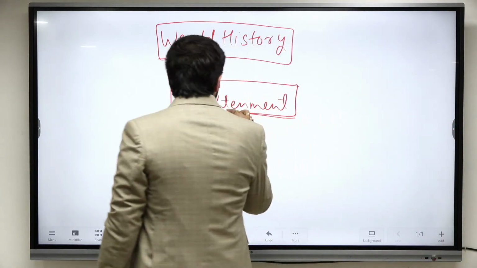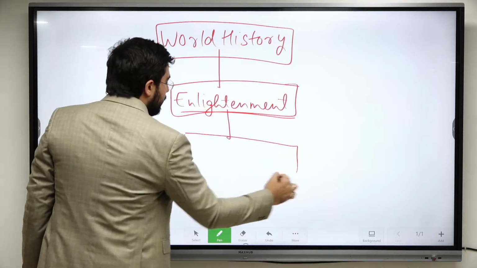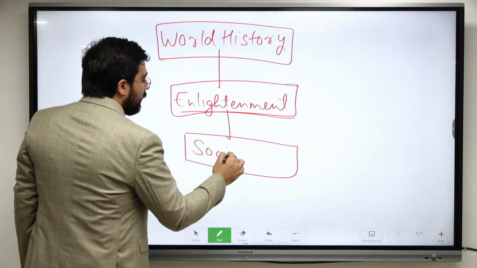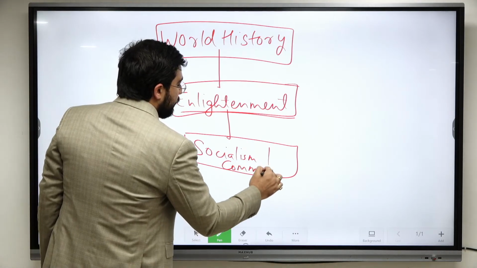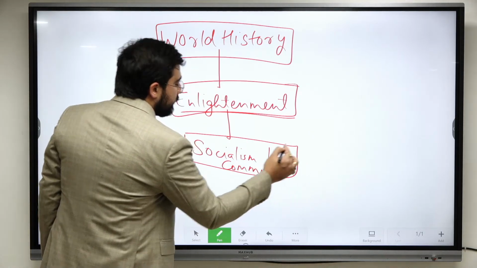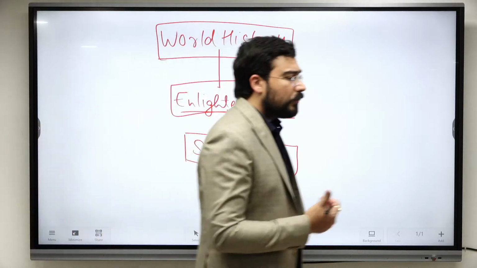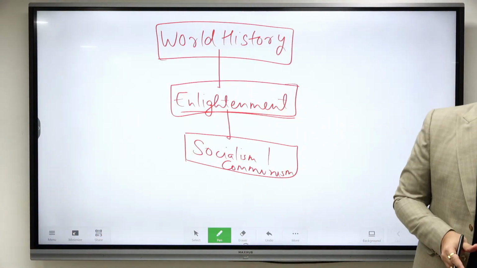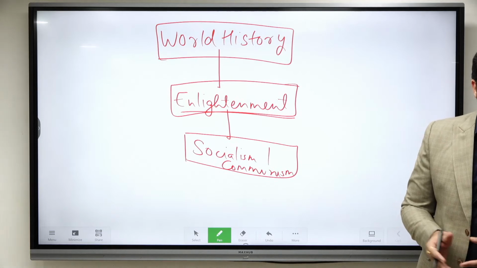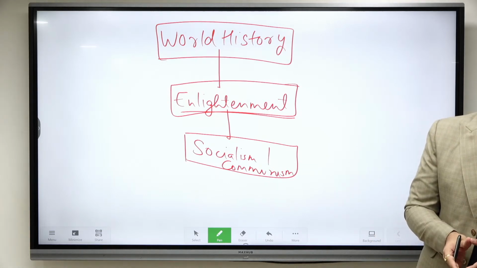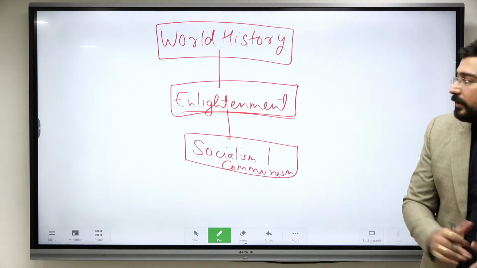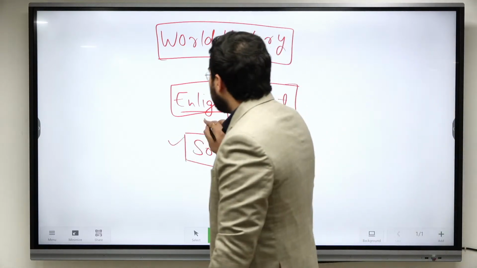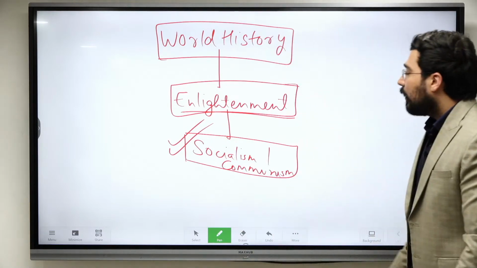We have to understand the meaning of enlightenment. That we have done already. Then we discussed the difference between socialism and communism. UPSC again asked a question on this this year. Karl Marx, what was the role of Frederick Engels? Frederick Engels was a friend. Many times two friends make a thesis together, but eventually only one is able to get the credit. So that was the specific condition during the time of the spread of communism.